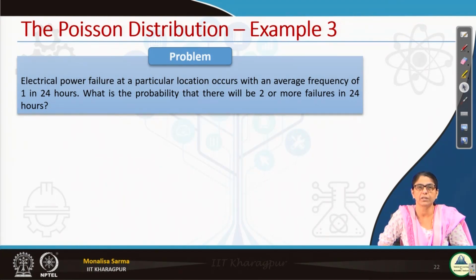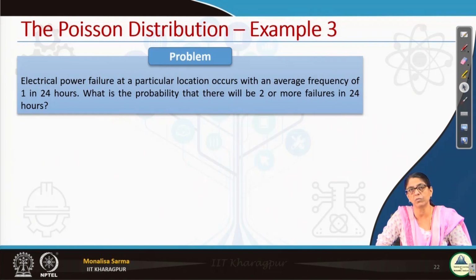Electrical power failure at a particular location occurs with an average frequency of 1 in 24 hours. What is the probability that there will be 2 or more failures in 24 hours? What is given? Average frequency is 1 in 24 hours. That means lambda is 1 per 24 hours. Now, what we need to find out? The probability that there will be 2 or more failures in 24 hours. My t is 24 hours, and lambda is also 1 in 24 hours. So, my lambda t is just 1.